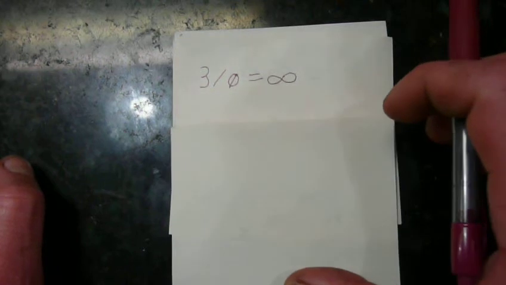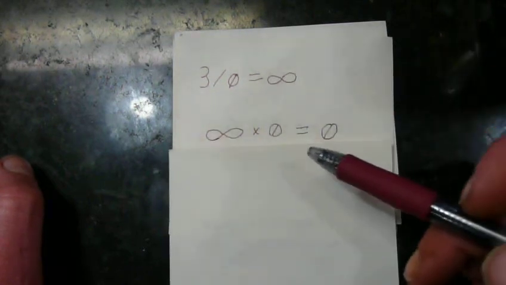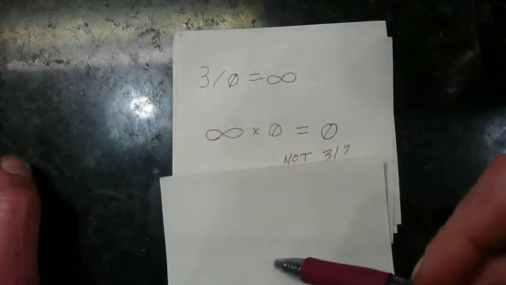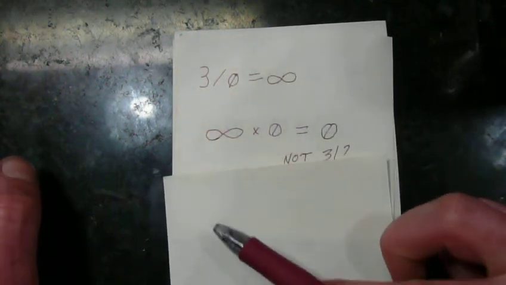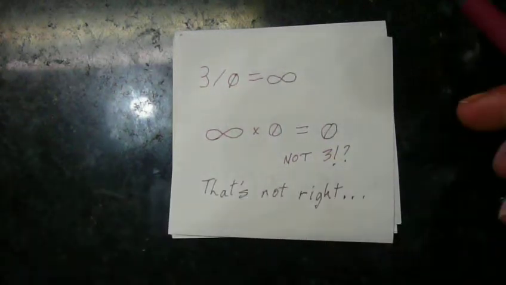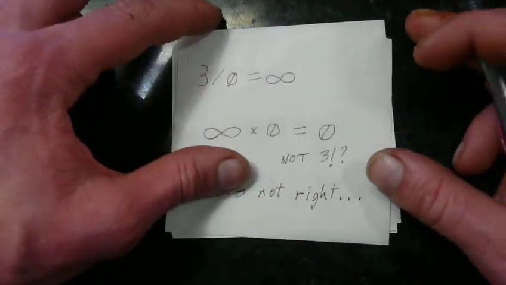Well, let's check the math. Infinity times 0, the divisor, equals 0. Not 3. That's not right. Although it made logical sense, it's obviously not the case.